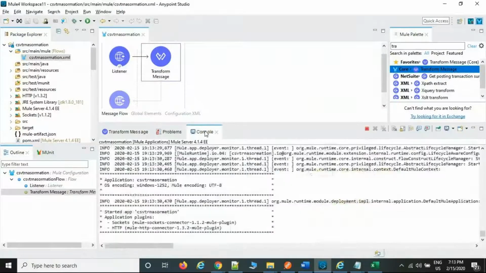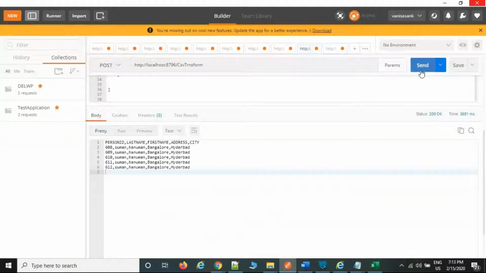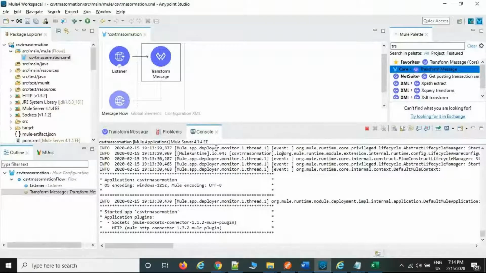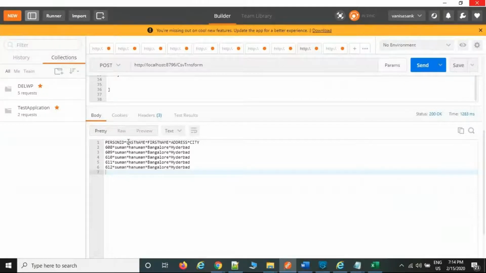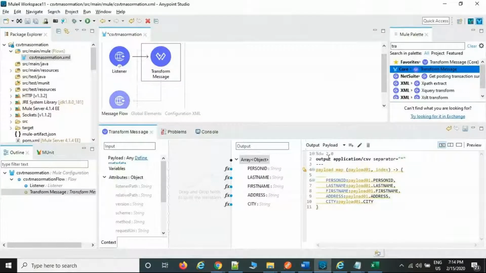Anyway, it's already redeployed. See, each element is separated with the star. Like the pipe symbol or ampersand, dollar symbol, whatever symbol they are expecting, the syntax is separator. Separator means each element is going to be separated with a star.